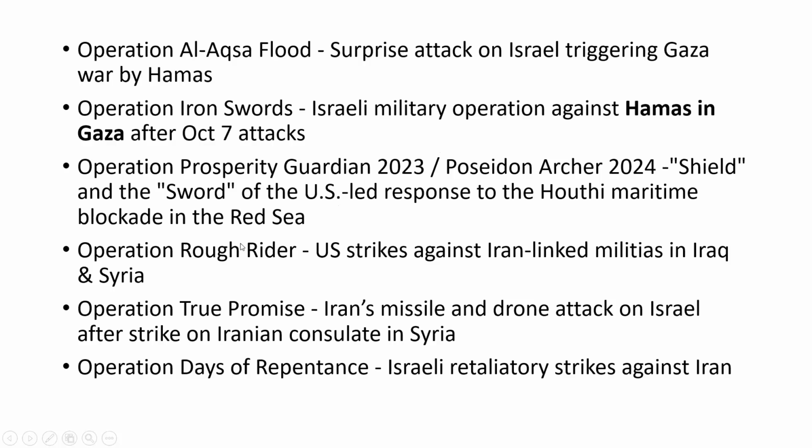Then another important thing is Operation Rough Rider. Friends, these all happened almost in the same period because of various conflicts in the Middle East. Operation Rough Rider is US strikes against Iran-linked militias in Iraq and Syria. It is alleged or suspected that Iran helps militant groups in Iraq and Syria. So the US struck the militants in Iraq and Syria, which are supported by Iran, and the operation is called Operation Rough Rider.